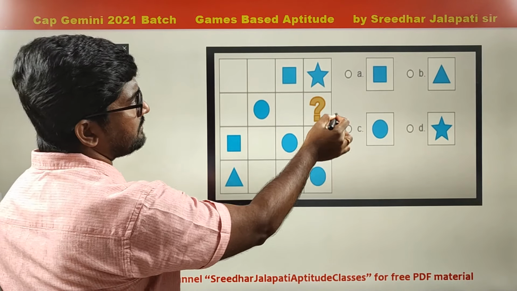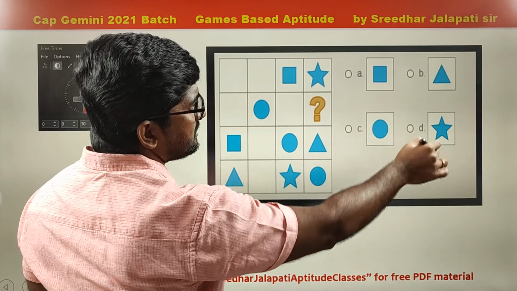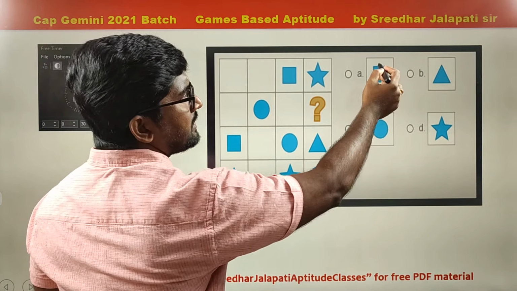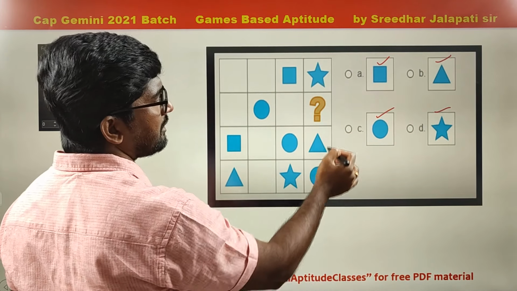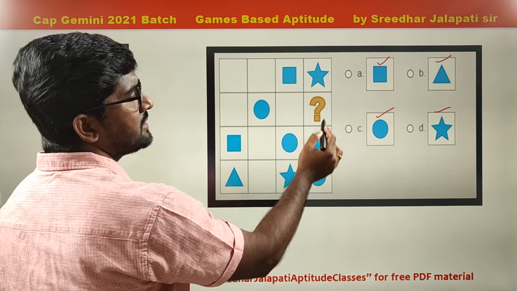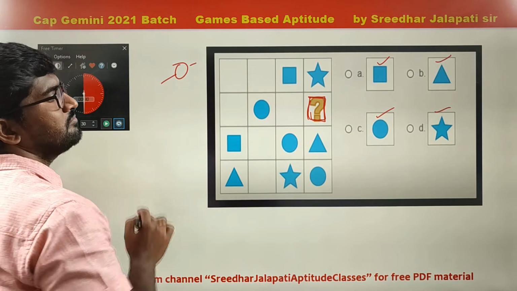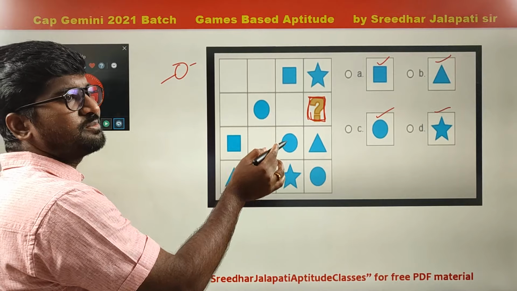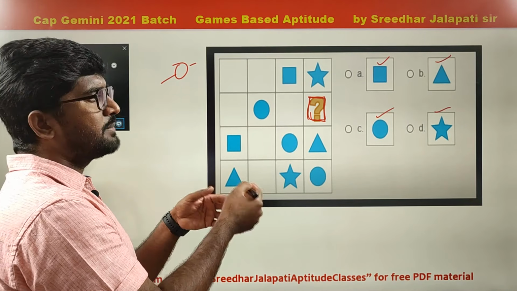Now here again, what comes in place of the question mark? Now if you see here, there are 4 symbols: star, square, triangle, circle. Out of these, 3 are already here. What is the one we are missing? Square. So in place of the question mark, square. This is level 0. Very simple question. You cannot expect all the questions to be as easy as this. But just to make you understand the questions, I am starting with level 0.